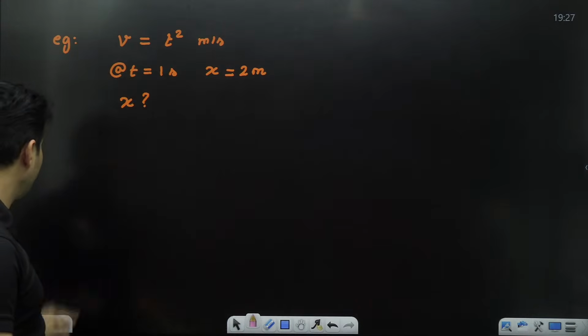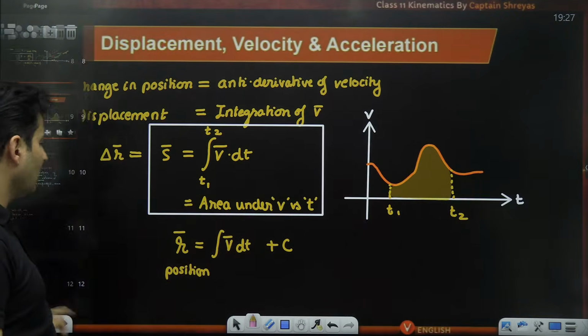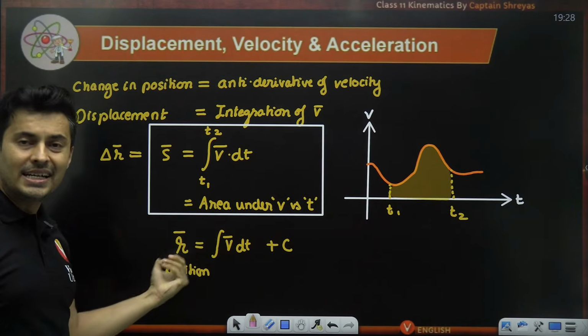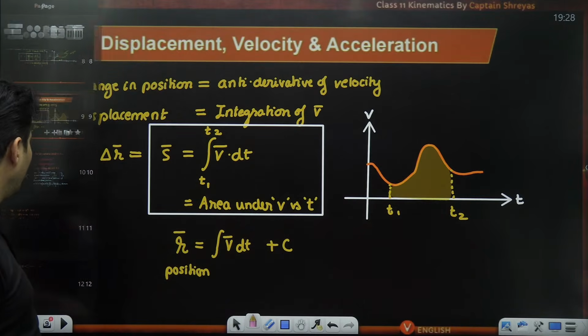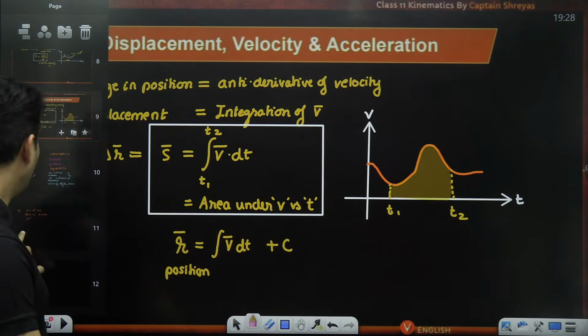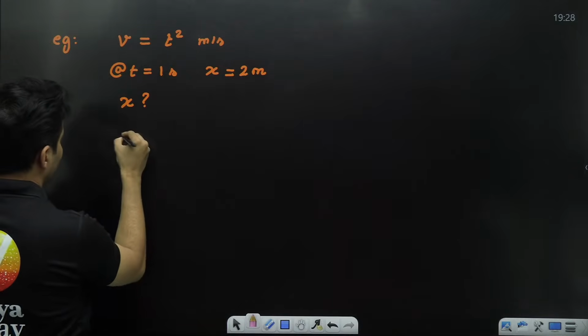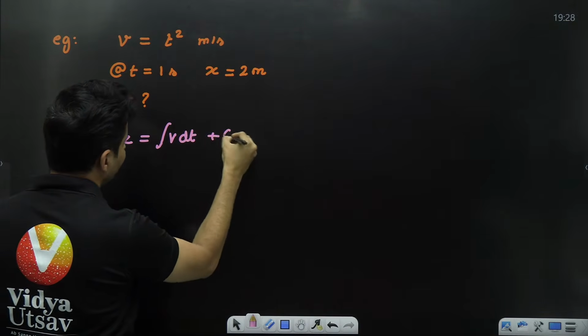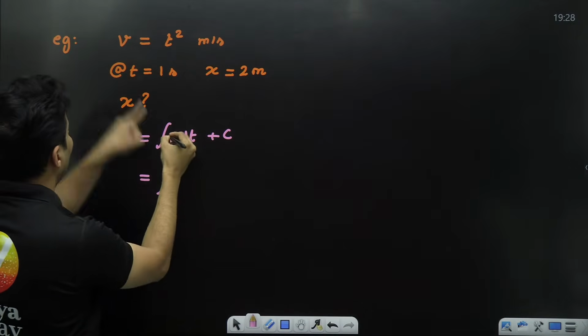So from velocity, if I have to go to position, I need to go to integration. So let's use this formula. Position is integration of velocity with an unknown, which is the constant of integration. What is the velocity here?